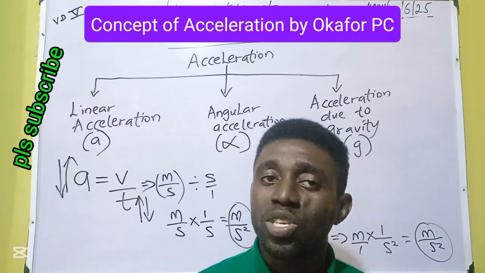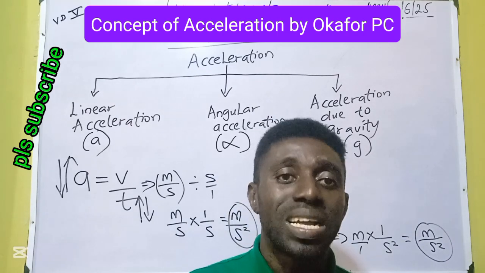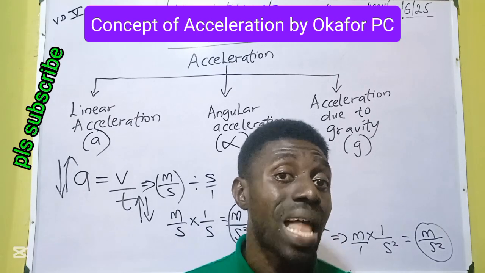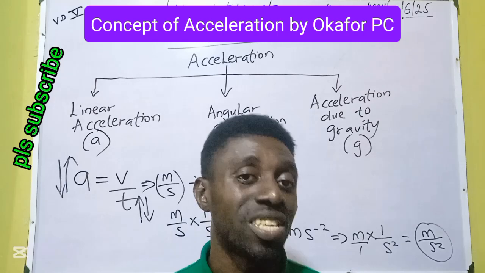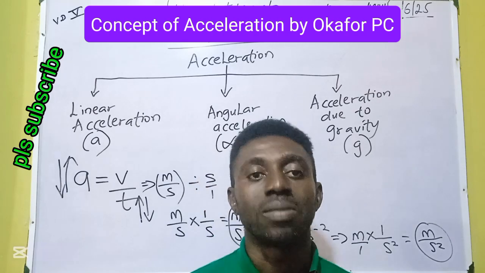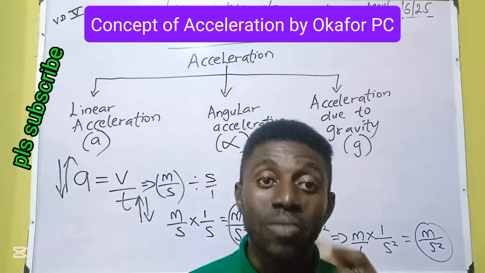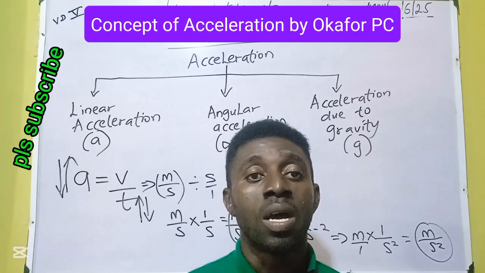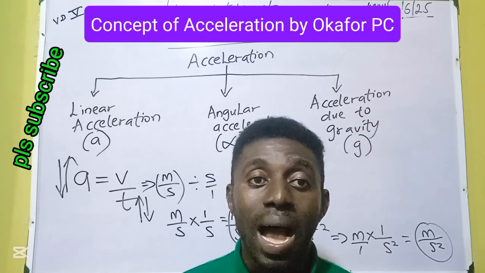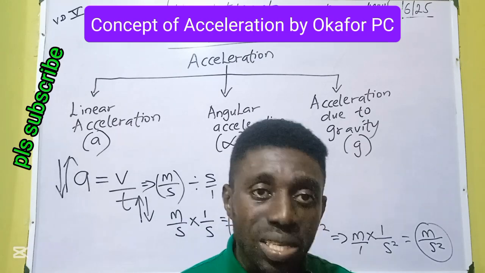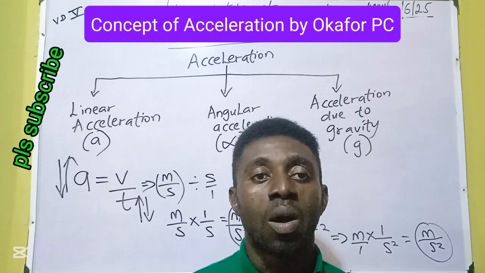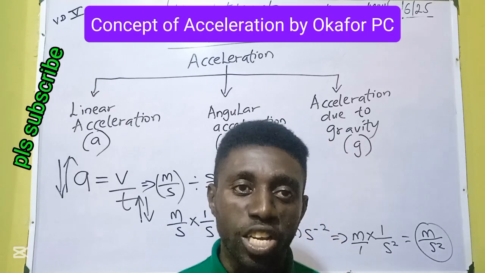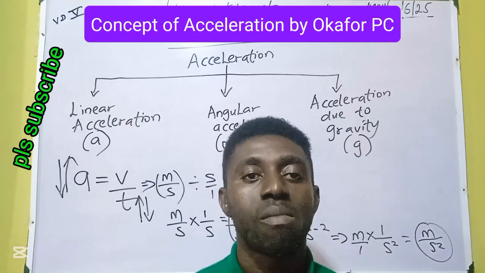Because the body is no more going on a straight line, it now goes in different angles. The angle is changing, so it bears a new name, angular acceleration, provided the body is increasing speed. A good example is the blades of our spinning fan, our merry-go-round, our vehicles about a roundabout. All these are examples of angular acceleration, provided the speed is changing and increasing.